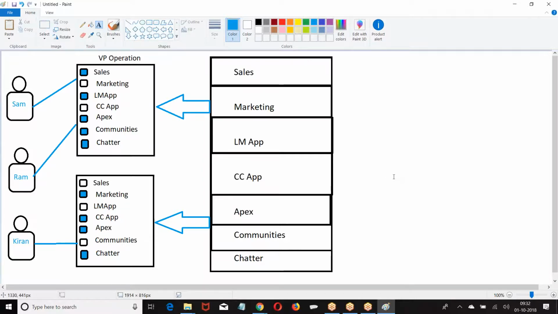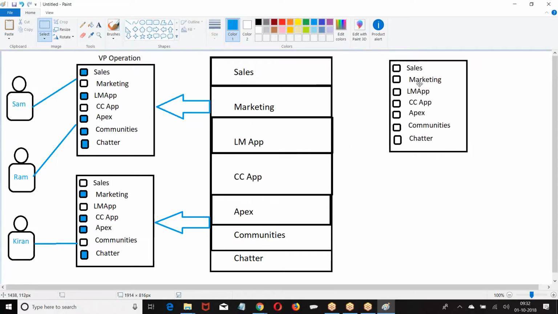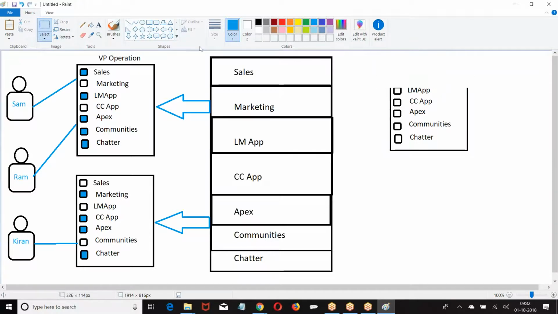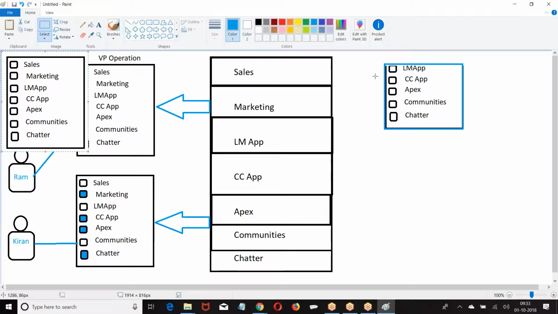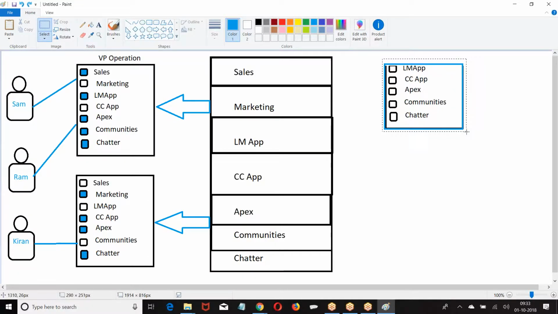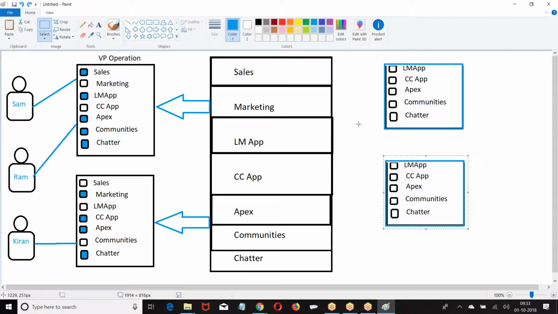Right. Next. Now I have taken the Salesforce platform. Suppose these two people have purchased the Salesforce platform. If anybody purchases a Salesforce platform, what will happen, boss? They will get only Force.com. They will not get any CRM. They get only Force.com. So if anybody is purchasing a Salesforce platform license, these are the capabilities of those users.